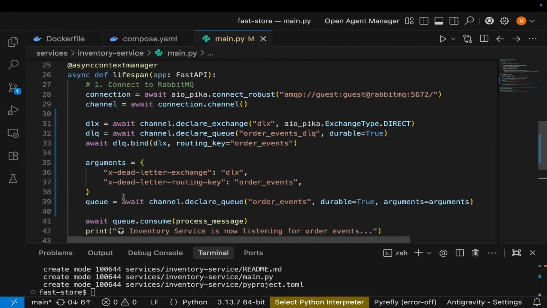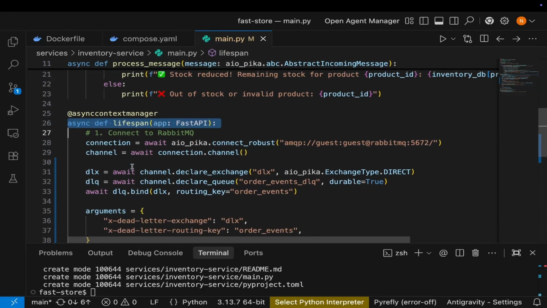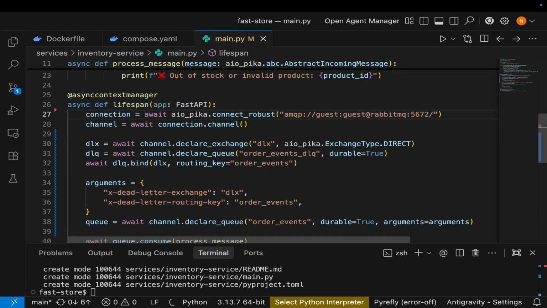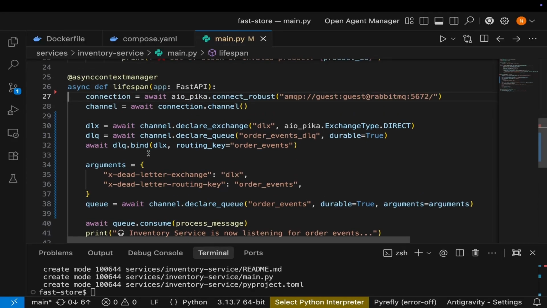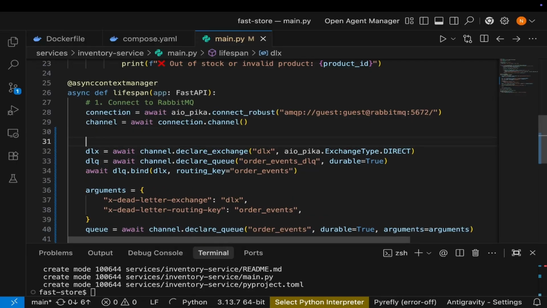Yeah, this is nice. If you don't understand the lifespan event in detail, you can check my tutorial on FastAPI. I covered this in detail. See you in the next one. In fact, before that, let me remove this comment. I think now that you understand, there is no need for it. All right, maybe we need it. Let me keep it. Step 1, connect RabbitMQ. Then I'll say step 2, declare. I want to write it in full.